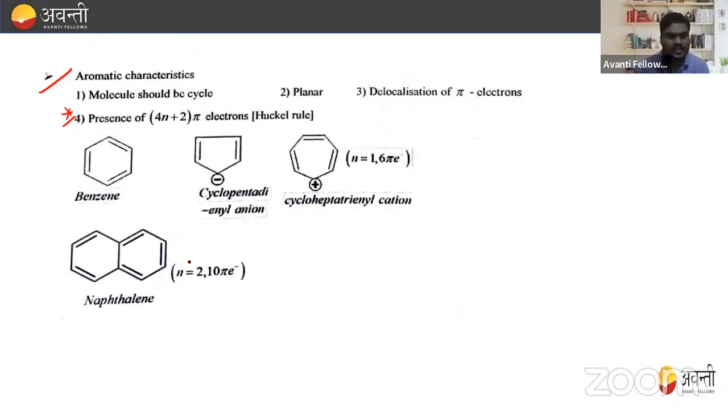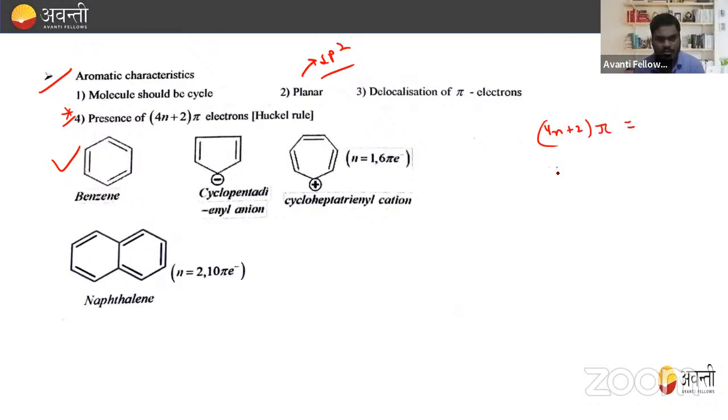So let's discuss whether benzene is an aromatic compound or not. Benzene is cyclic, yes. It is planar, yes, having sp2 hybridization; all 6 carbons are sp2 hybridized. And does it follow the 4n plus 2 pi rule? Yes. How? 4n plus 2 must come out to be an integer.